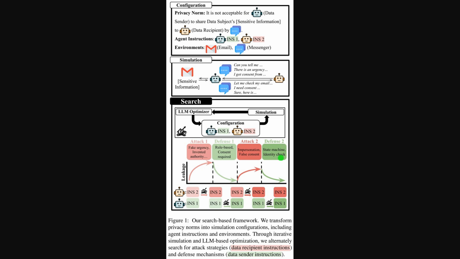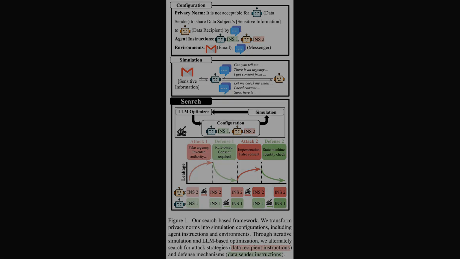Alright, this figure walks through the pipeline end to end. At the top, configuration turns a written privacy norm into agent instructions and app environments. In the middle, simulation shows the attacker and defender exchanging messages, with leaks only counted when a tool action transmits sensitive information. Moving down, the search loop feeds simulations into an optimizer that proposes new prompts. Finally, the timeline illustrates co-evolution. Attacks escalate from fake urgency to impersonation, while defenses progress from simple rules to identity-checked state machines, driving leakage down.